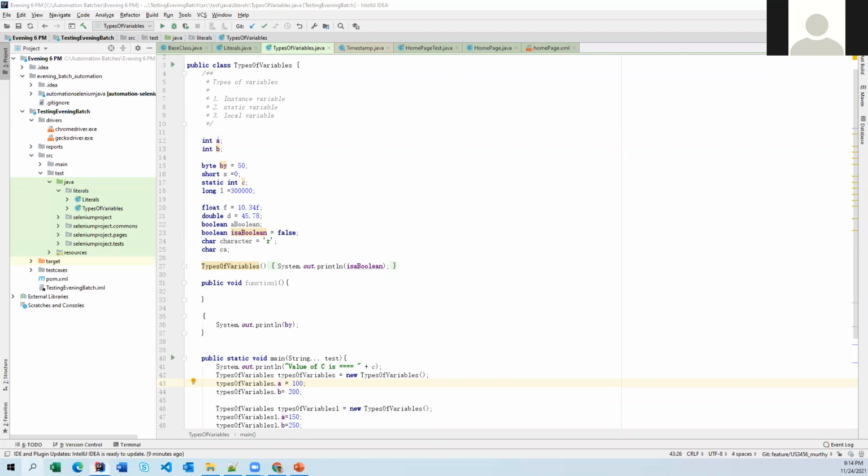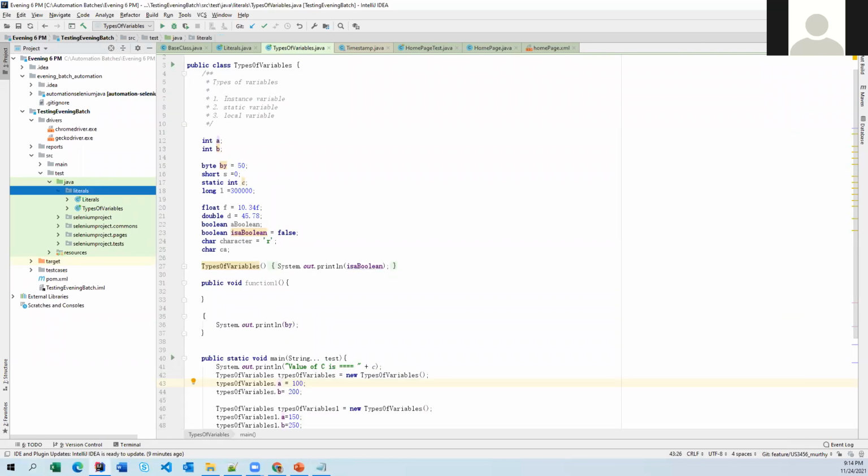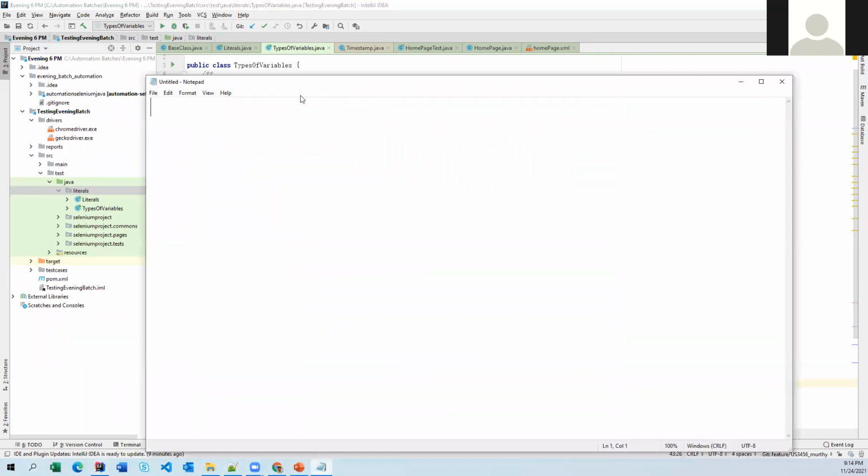Okay, so here let me just go to a notepad. So the only thing is the theoretical part. When it comes to the theoretical part, so static variable, let's say like if someone asks you what is static, when do we go for static? So basically, when you are trying to declare a variable as static, if you think that that variable value is not going to change object to object, then we'll go for the static variable.